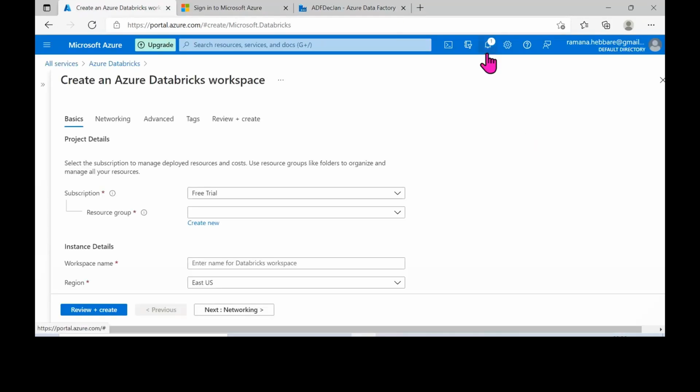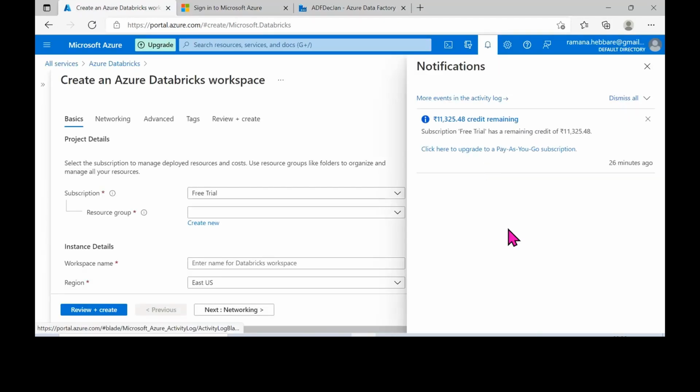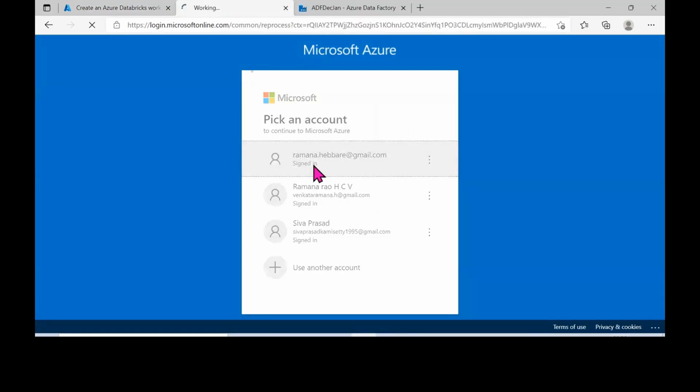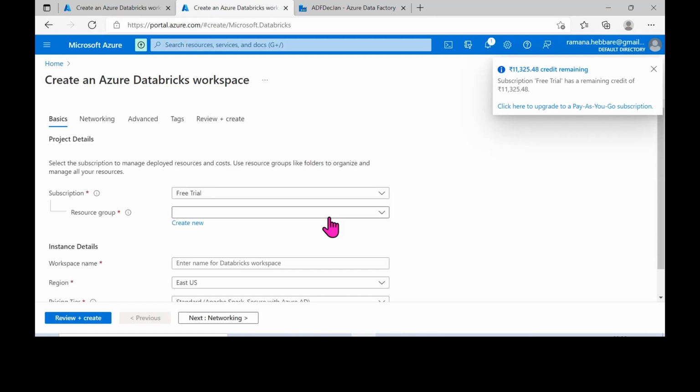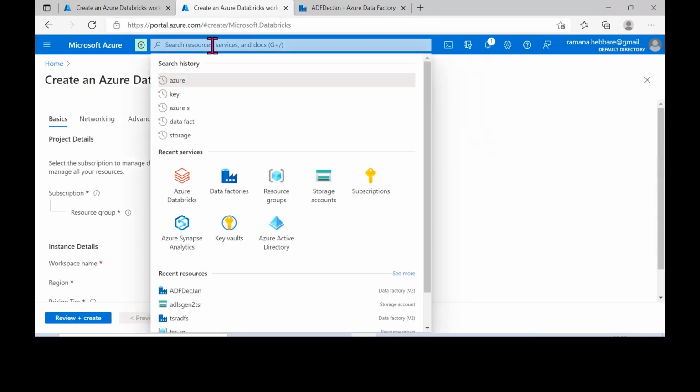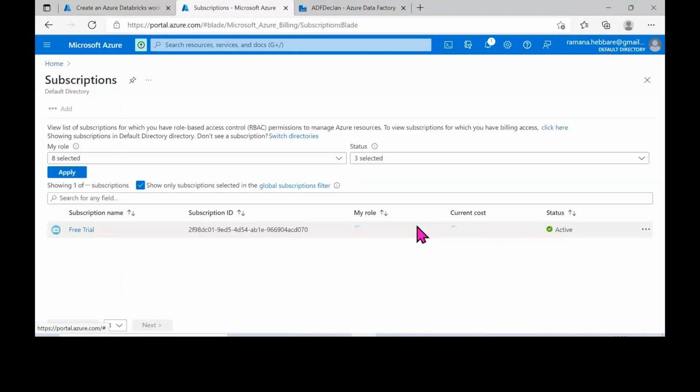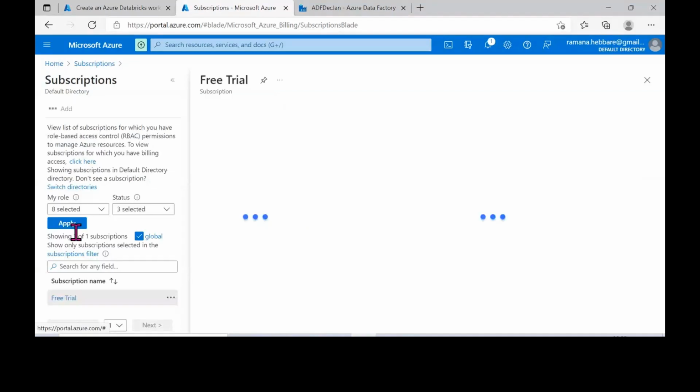These credentials will expire soon, so I just want to see when it is going to expire. Remember one thing: whenever you are using this Databricks workspace, inside it we have something called a cluster. As with the data flow debugger, if it is switched on, it will keep costing, as I told you. So be very careful with the cluster also. I'll tell you how to create a cluster. Whenever you're not using it, the best option is always to stop the cluster. Let me just check until when this account is valid.